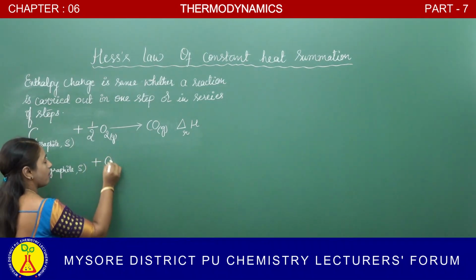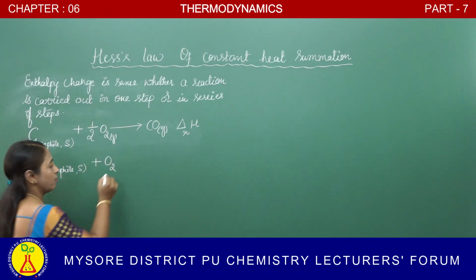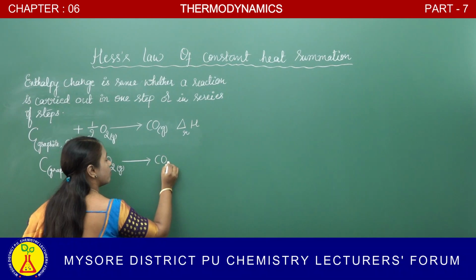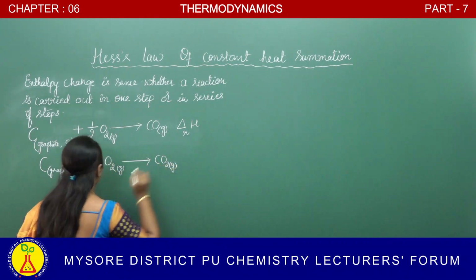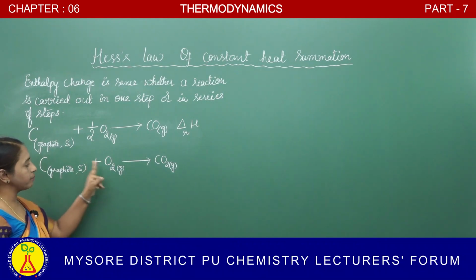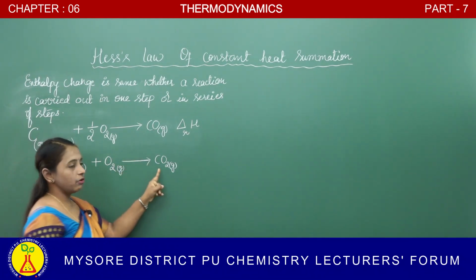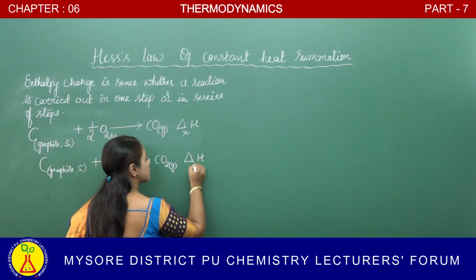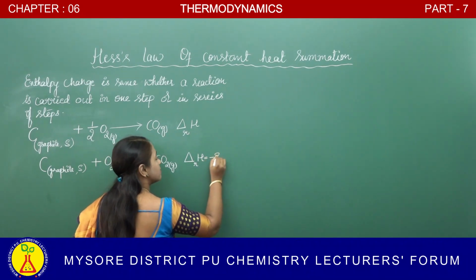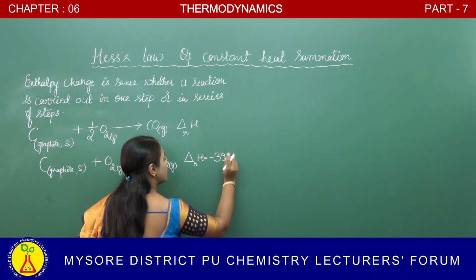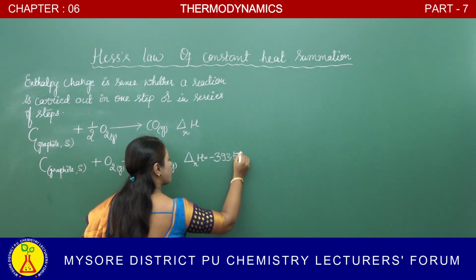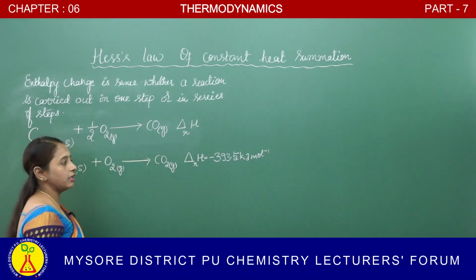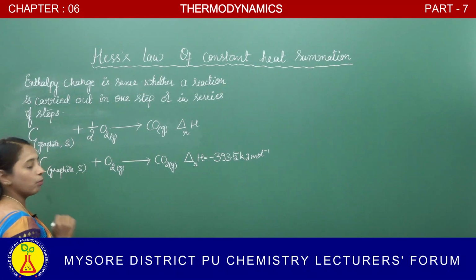When it combines with oxygen, it gives rise to carbon dioxide, and the enthalpy of this reaction is minus 393.5 kilojoule per mole.